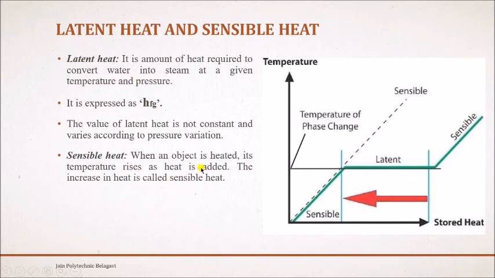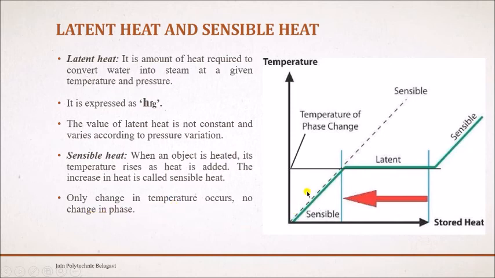Next, sensible heat. When an object is heated, its temperature rises as heat is added. The heat that increases the temperature is called sensible heat. When you start heating water from 0 degrees Celsius, the heat absorbed during that process is called sensible heat. There is a considerable increase in temperature. During latent heat there is no increase in temperature; the temperature remains constant. But during sensible heat the temperature goes on increasing until this point, which we call the saturation temperature, or the boiling point of water. Clear?